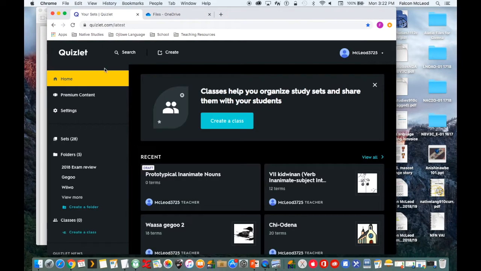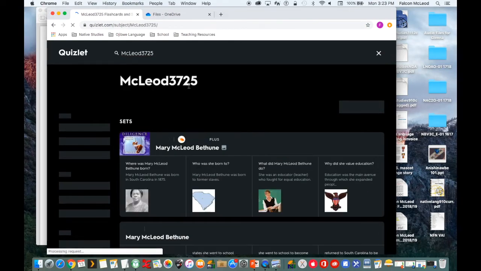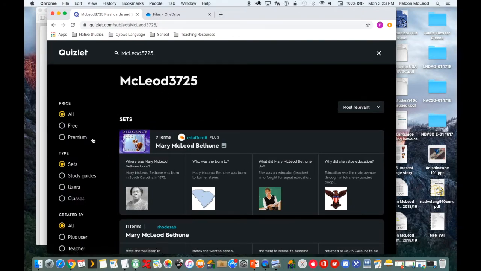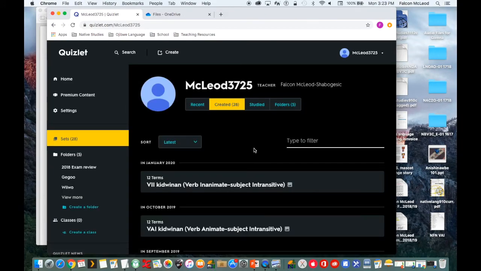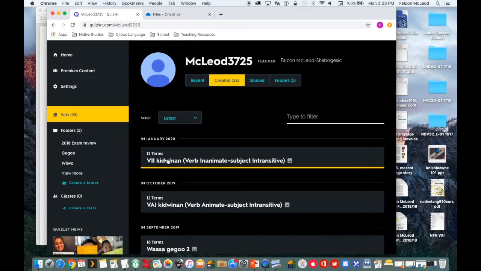So you can either go to Quizlet and type in Cloud 3725 for my username. And so you're going to want to go down to the side here and click users. So that's where mine pops up. And then you're going to want to scroll down to VII Kidwinan. So that remember we are learning about VII words.